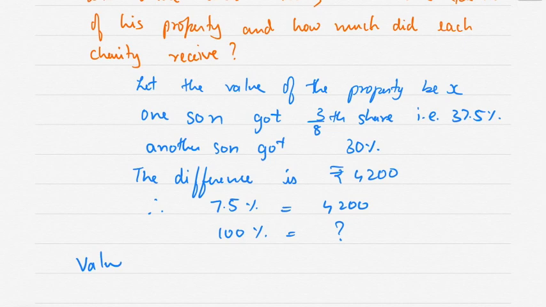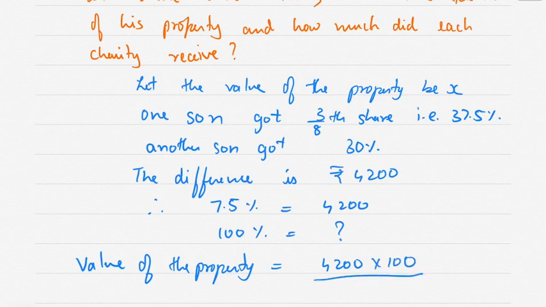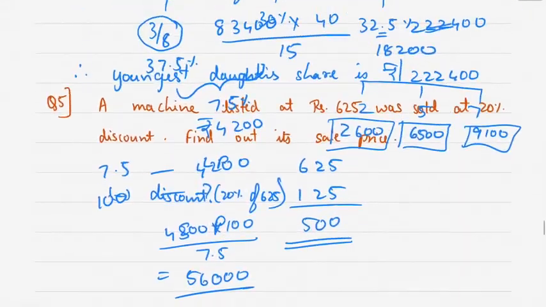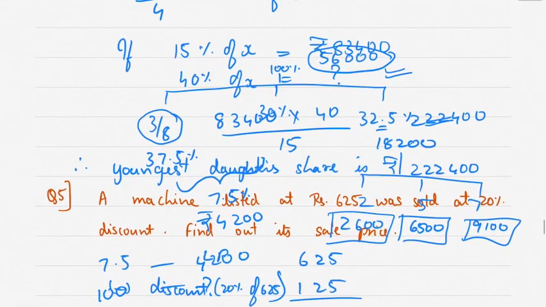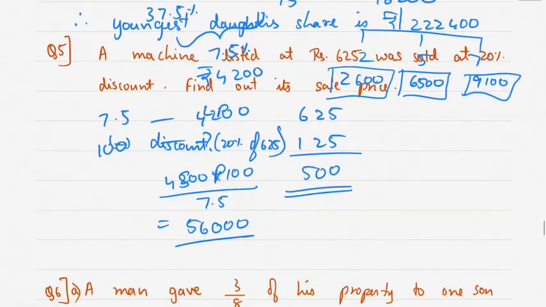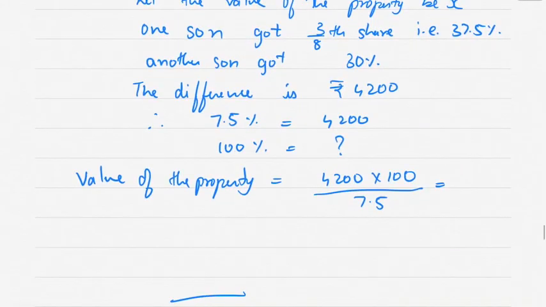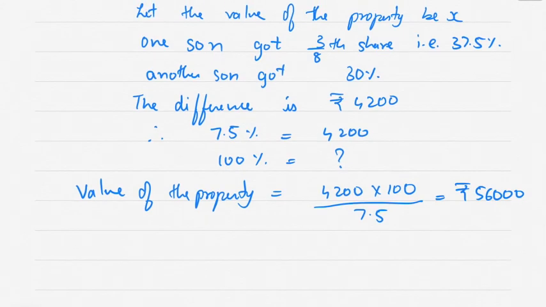So the value of the property is equal to 4,200 multiplied by 100 divided by 7.5. So it came to around rupees 56,000. Okay.